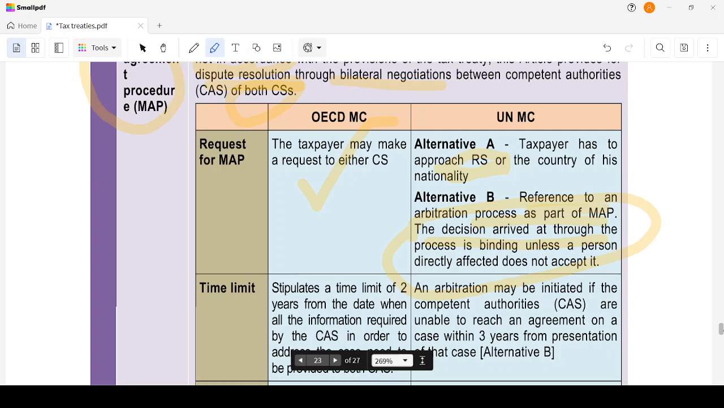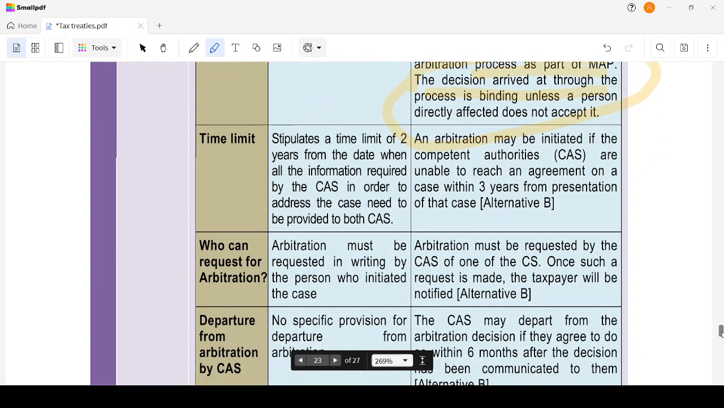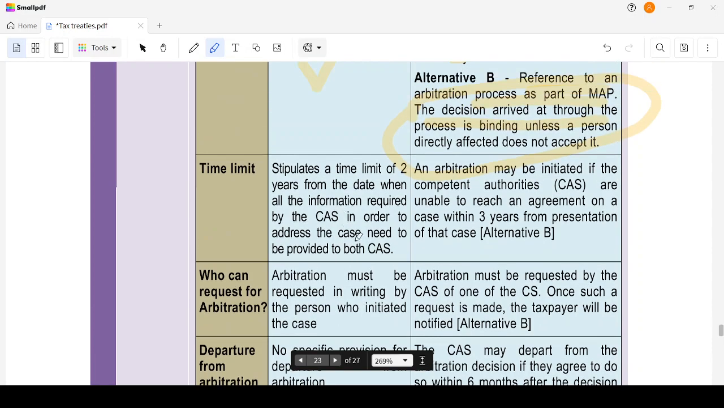The time limit is 2 years from the date all the information required by the competent authorities in order to address the case is provided to both of them. So once every document is submitted to the competent authorities, from that date there's a time limit of 2 years. The arbitration may be initiated if the competent authorities are unable to reach an agreement on a case within 3 years from the presentation of that case. This is alternative A, it is 2 years, and in alternative B, it will be 3 years from the date of presentation.